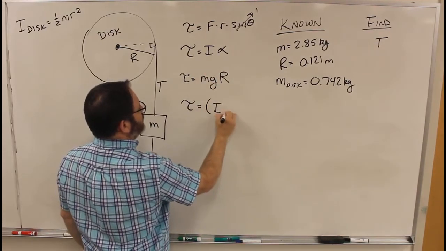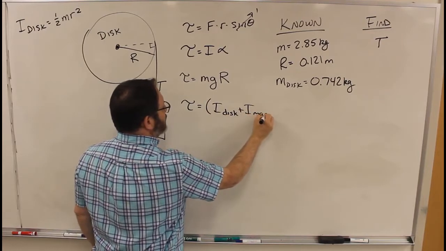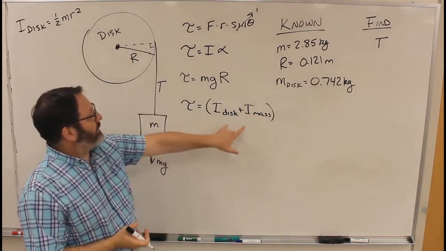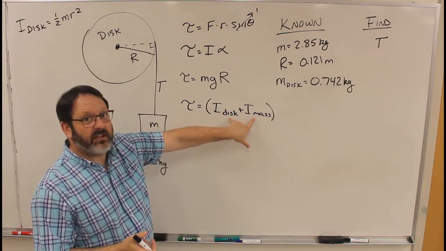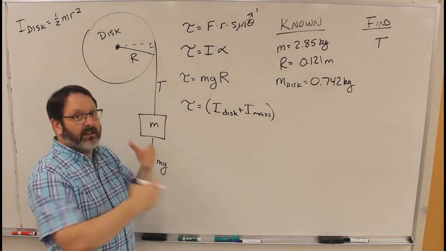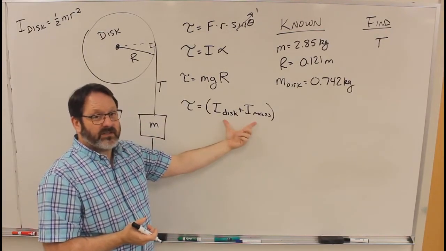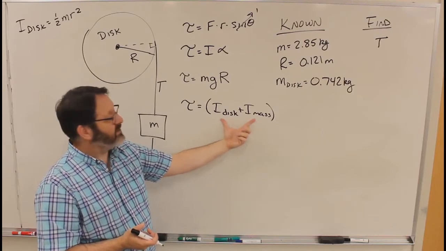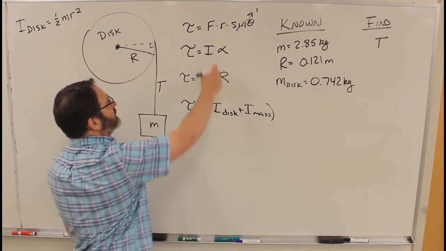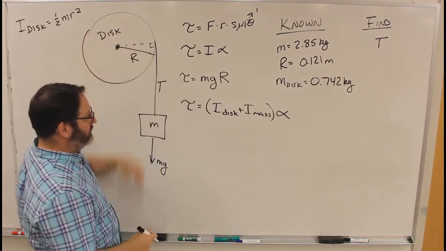In this case, we have two pieces. We have I of the disk plus I of the mass. You can add up moments of inertia, just like you'd be able to add mass. If these were two objects that were moving linearly, you'd add the masses. The moment of inertia is just the angular equivalent of mass, so you can add those as well. So I disk plus I mass times the angular acceleration here.